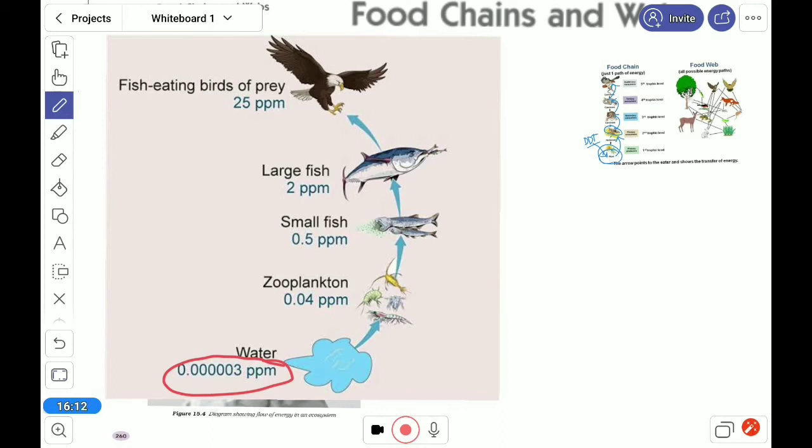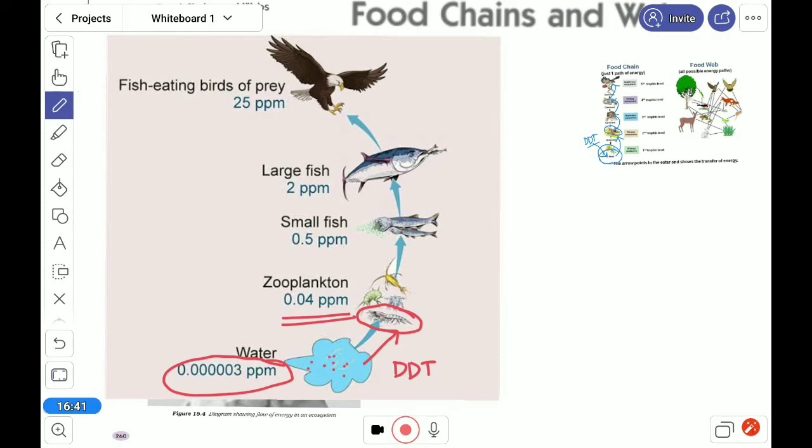Suppose you take that it can be DDT. Now in the consumers, when it goes, it increases. See that the amount is increased.